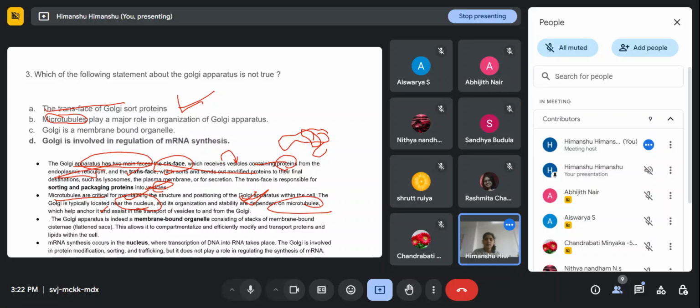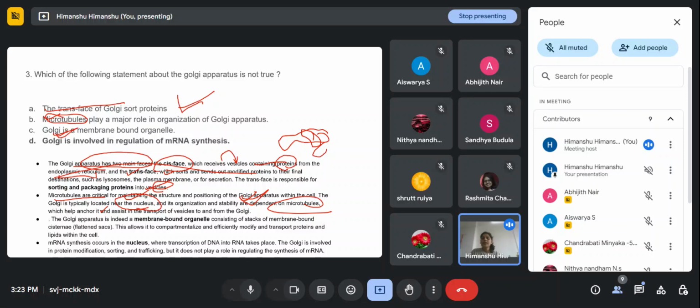These microtubules also help in assisting the transport of vesicles, like whether they have to transport now, or whether the budding will happen now. It all depends upon the microtubules. So there is a major contribution by these microtubules, right? Then option C is Golgi is a membrane bound organelle.